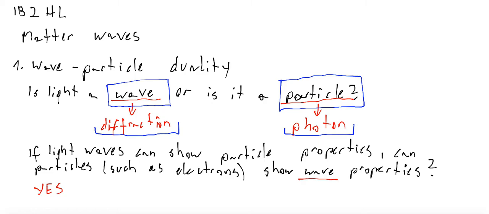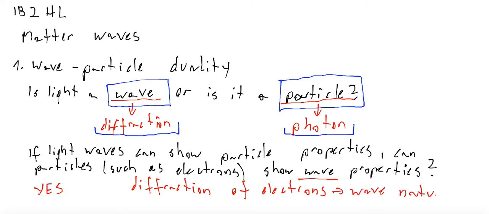So right here, the term diffraction of electrons, and this phenomenon can be explained only by wave nature of particles, wave nature of electron. So electron or other particles show wave properties. And this is today's lesson.